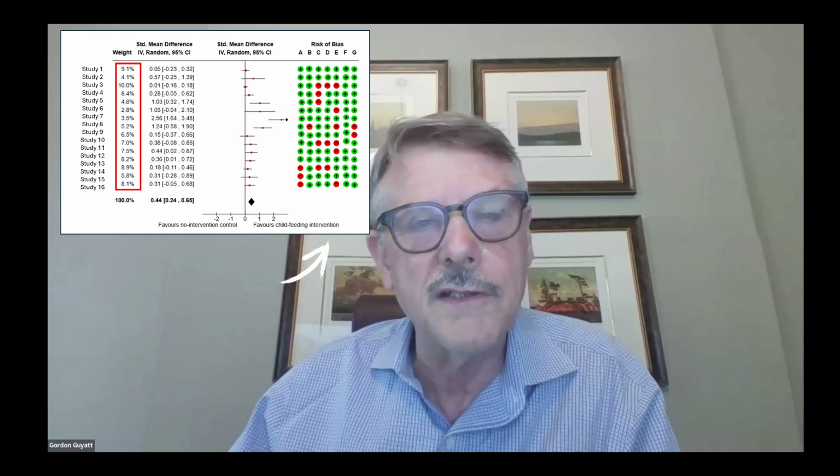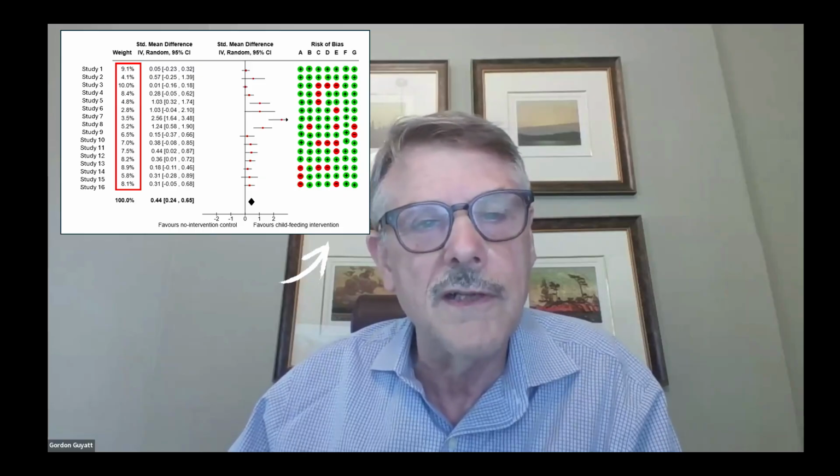Once you've done your meta-analysis, you're going to see that each study has a particular weight. The studies may have very little weight or they may have a lot of weight. And you will have classified each of the individual studies as a high risk of bias study or a low risk of bias study.